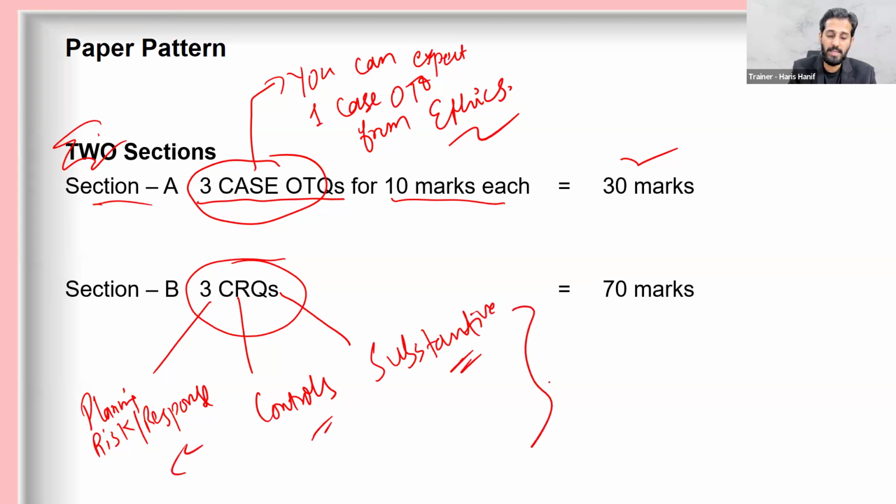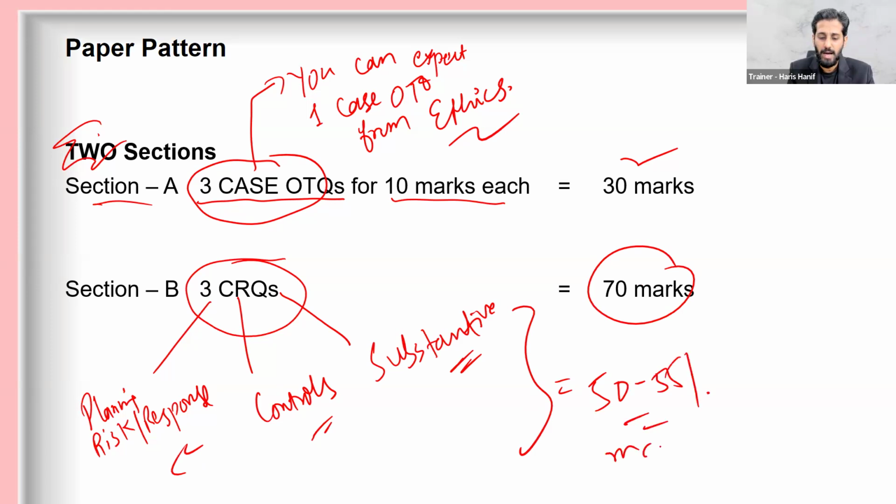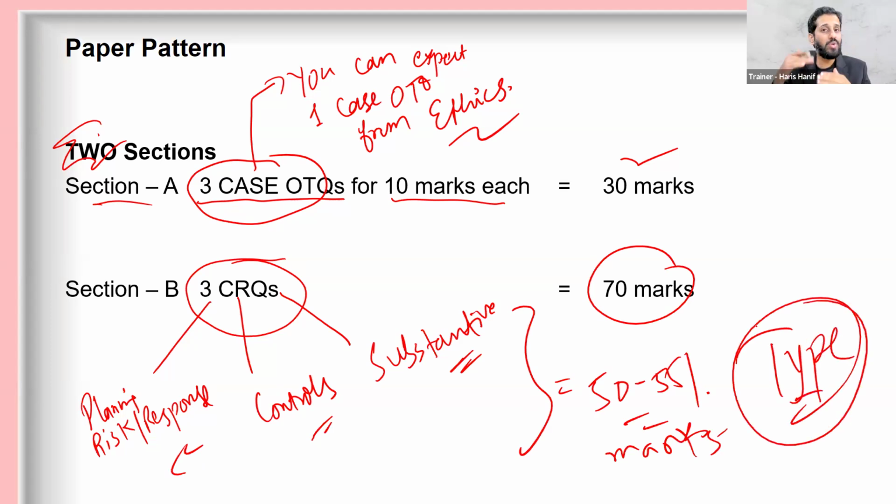These are the 3 dominating areas from which you can expect around 50 to 55 marks out of these 70, and you have to type your answers, right? These are the 3 core areas for the CRQ purpose.